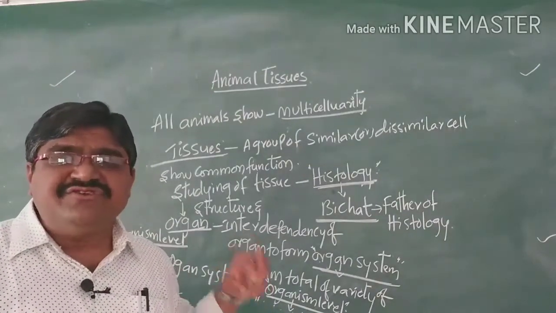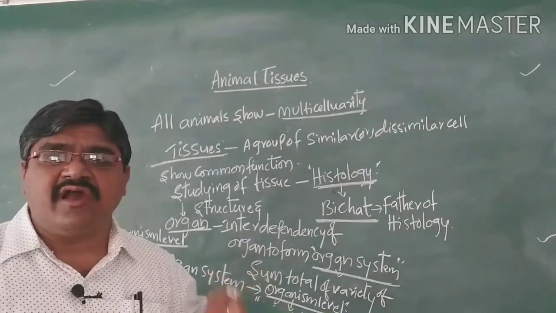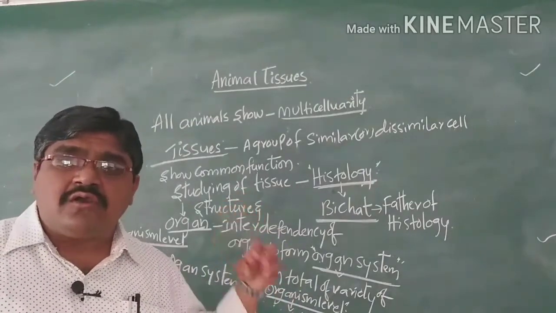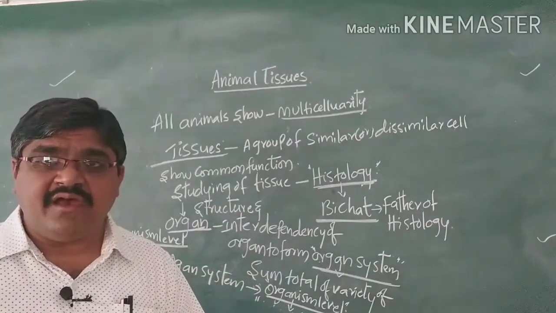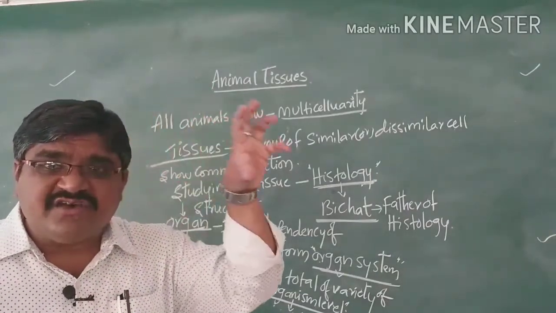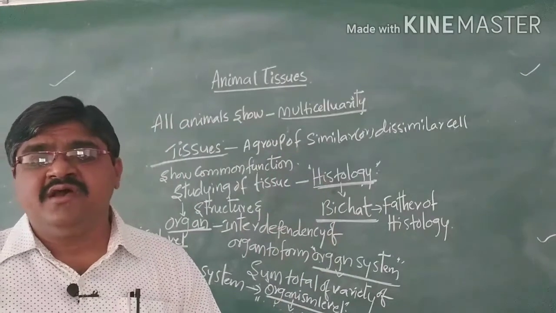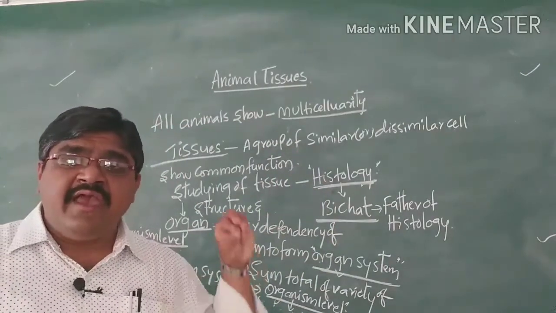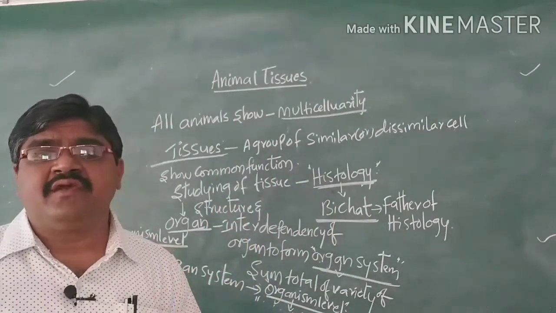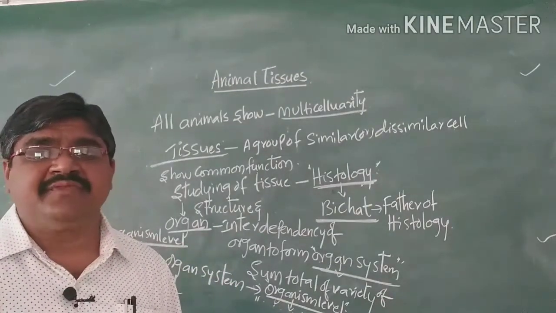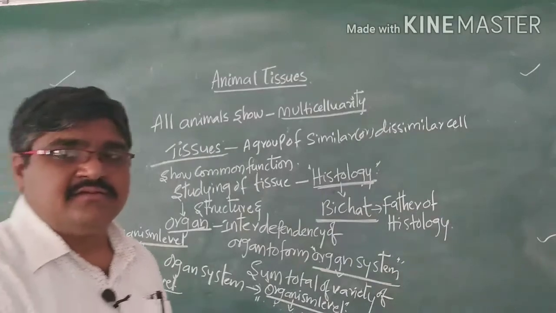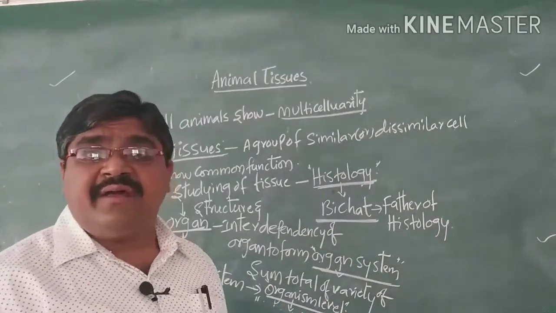So from tissues it develops and forms an organism, where organs and organ systems are grades of organization and perform all the functions. The basic units are the tissues. In animal bodies there are four fundamental tissues.